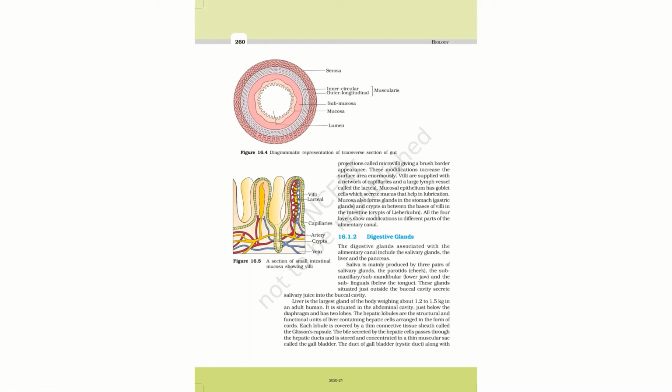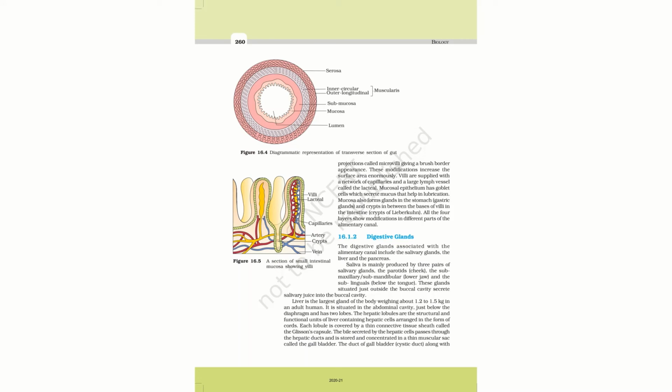Now the salivary juice is slightly acidic, with a pH of around 6.7 to 6.8. It contains water, salts, mucus, and salivary amylase, such as ptyalin. These are the compositions of saliva produced by the salivary glands.